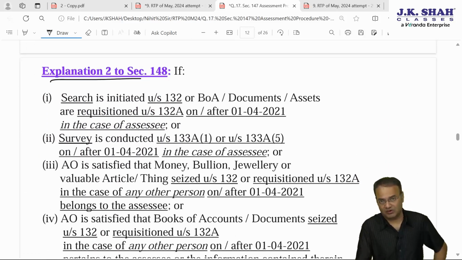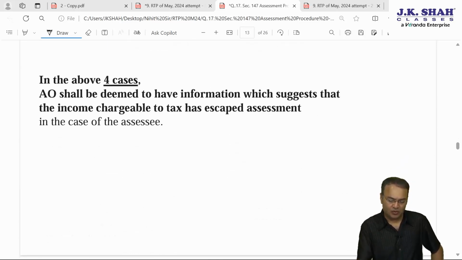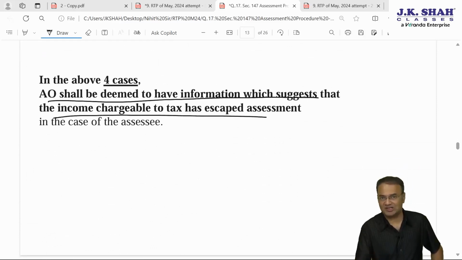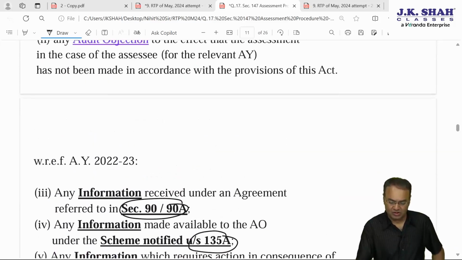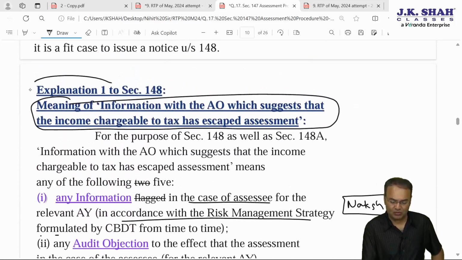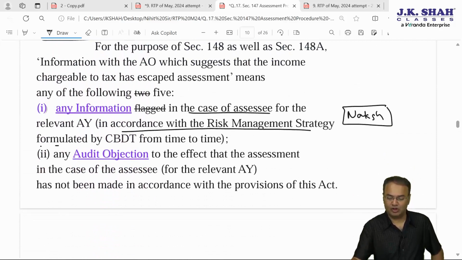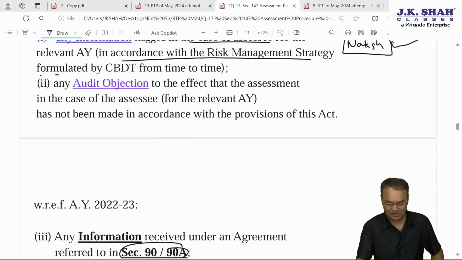Explanation 2 to section 148 says that in following circumstances, whenever search is conducted or survey is conducted, in four cases, AO will be deemed to be having information which suggests that income chargeable to tax has escaped assessment. Meaning thereby, in case of Naksh, this point will be applicable, explanation 1 to section 148. For Naksh, there is information which suggests that income chargeable to tax has escaped assessment.